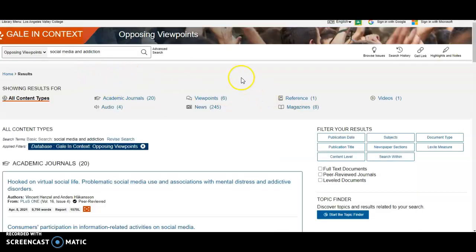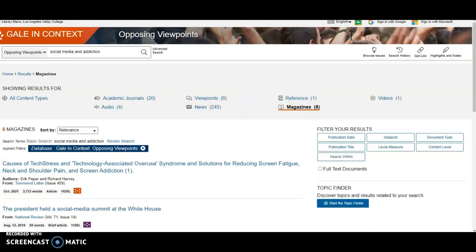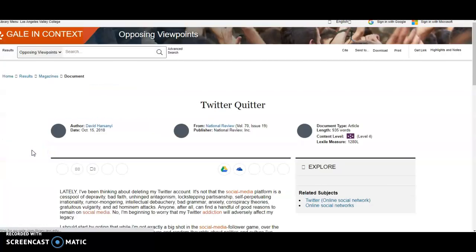So I basically just undid all my filters and just typed in my search string all over again, just to start over. And I ended up with magazines here. And I like this one just because I like the title, Twitter Quitter.